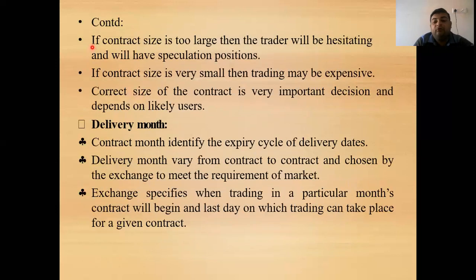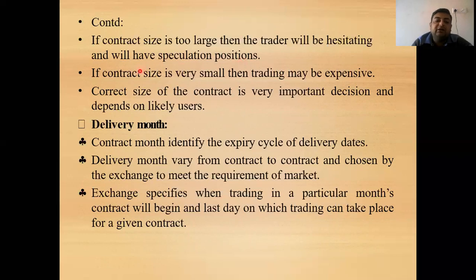Next, continuing with the slide, if the contract size is too large, traders will hesitate and it will lead to speculative positions. If the contract size is very high, traders will avoid trading in such things. For example, if one 3 month futures contract of iron is 1000 tons, it is not possible for every trader to enter into this, and this gives rise to speculation, because only a person who can speculate can enter into such a contract.